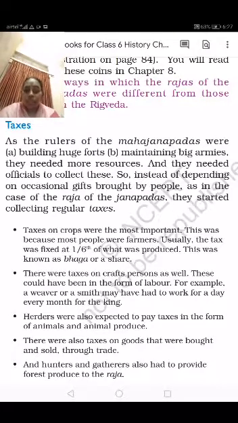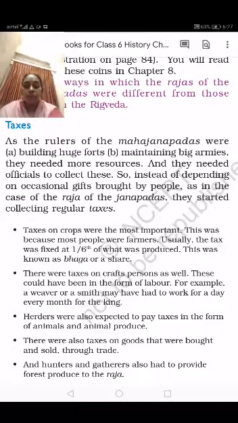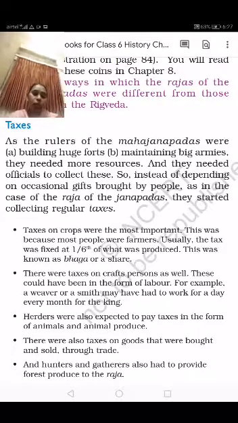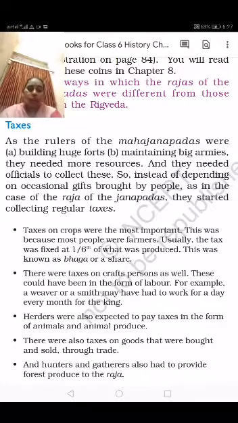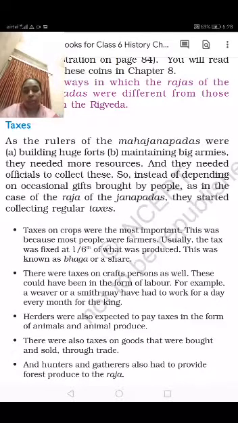The traders also had to pay, and even the hunters, those who hunt animals and collect food from the forest area, had to provide whatever materials they got from the forest, some of the forest products, to the king as payment of taxes.